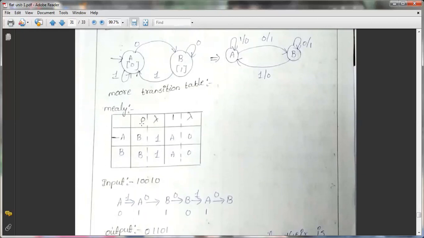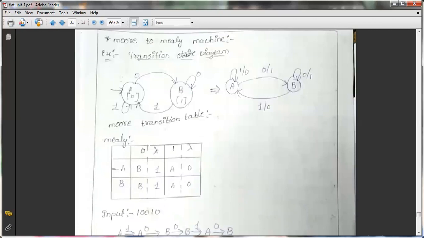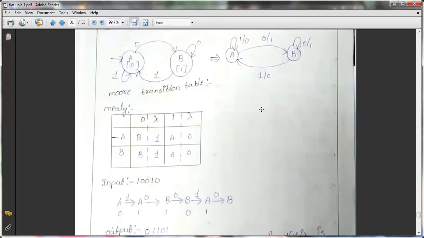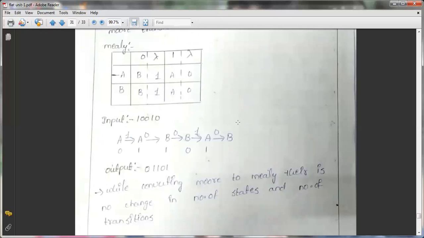So first, I have to draw the transition table for the Mealy machine. So what is that? A on 0. Always, what we are going to do is the output should be associated with the state, that is, in the Moore machine. So here, if I give the input as 1, I have to get the output as 0. If I give the input as 0, I have to get the output as 1. If I give the input as 0, I should get the output as 1. If I give the input as 1, I should get the output as 0 here. Okay.